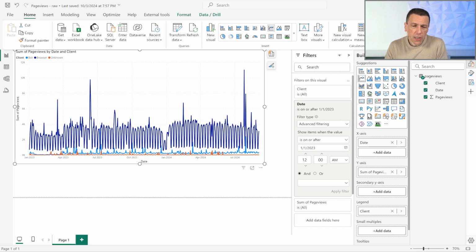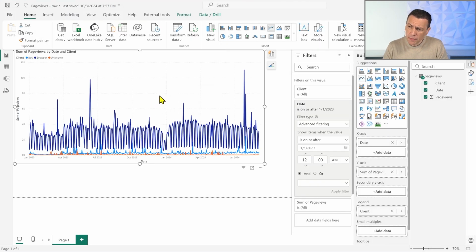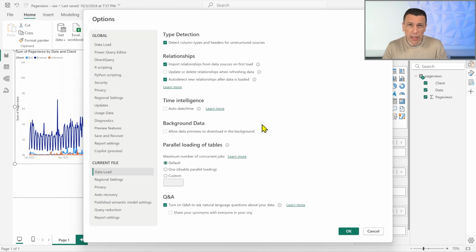But actually, what if I want to see the data by month, and I want to compute the year over year, month by month? So I want to compare, for example, April 2024 over April 2023. Well, first of all, I need to show the data by month. And in order to show data by month, I need a date table. Now, the first thing I can do is to create a table automatically. I can ask Power BI to create a date table for me. So the way I can do that is the following. If I go in File, Options and Settings, Options, actually what I'm going to do is something that usually is enabled by default.